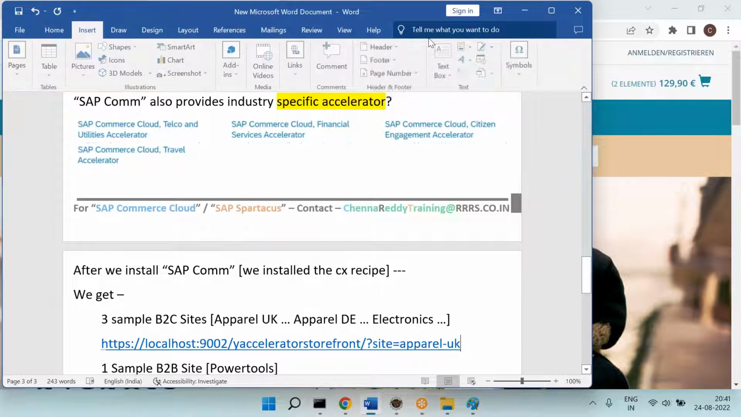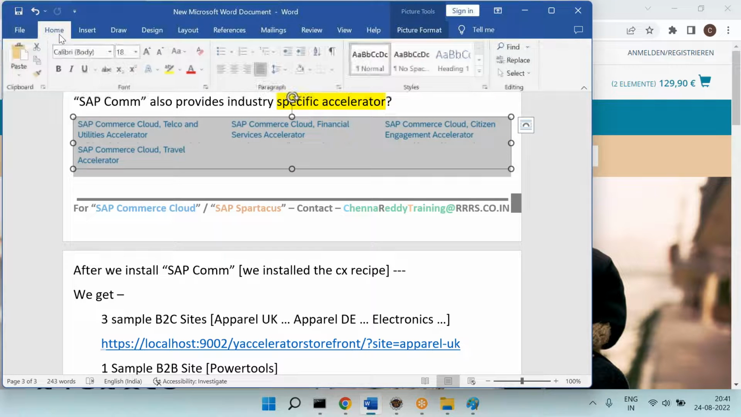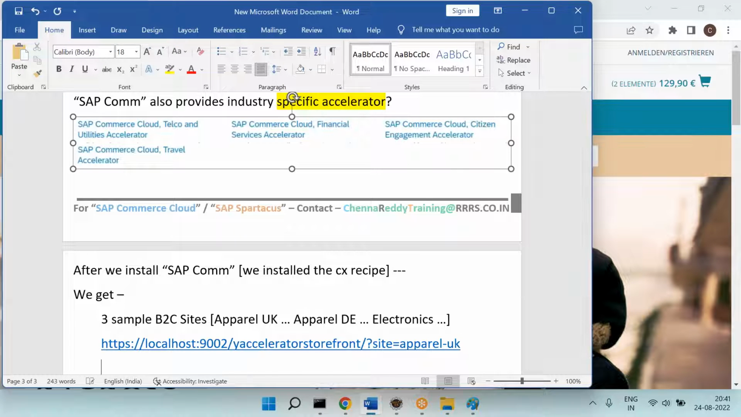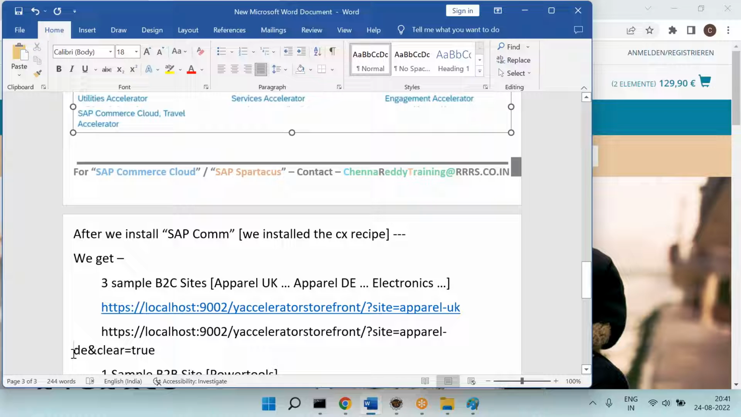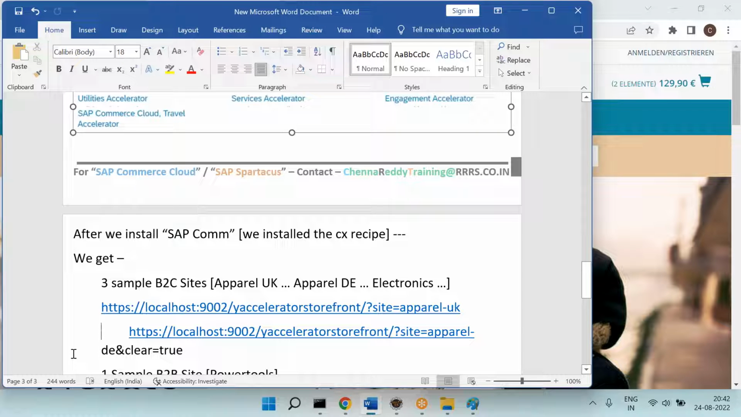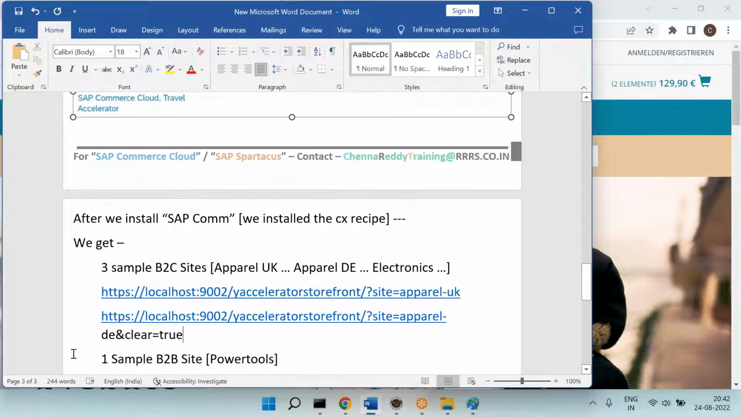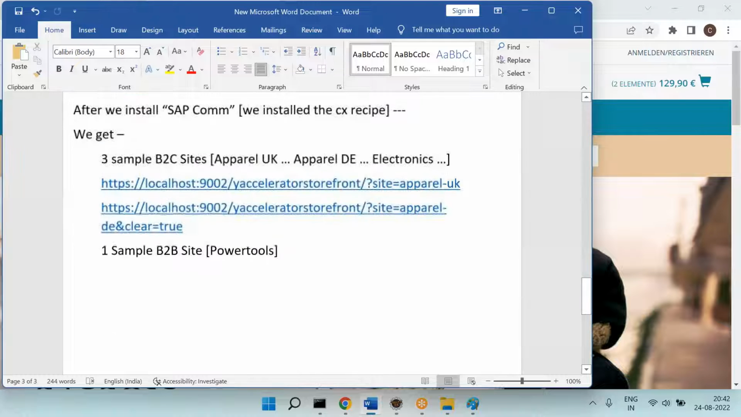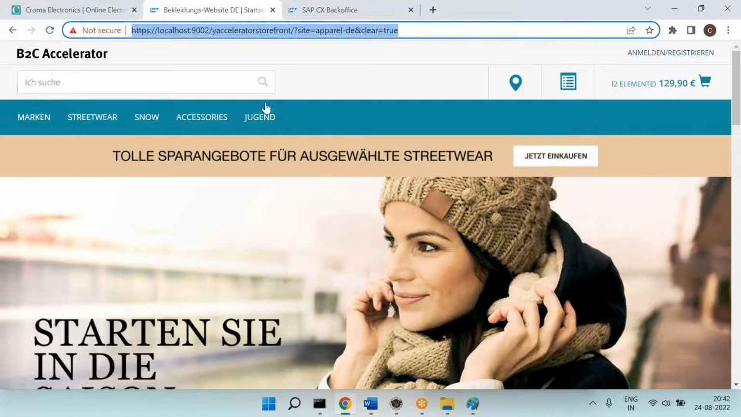Therefore, it is going to provide the apparel UK, which is the English site, and apparel Germany, which is the German site, and the currency is also different. We'll see one by one, and we also get one more site called electronics.